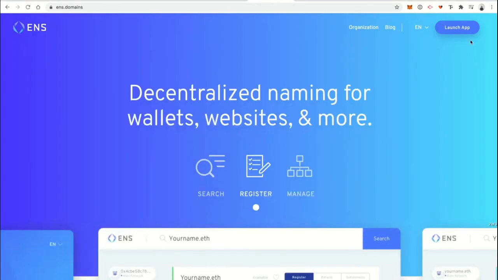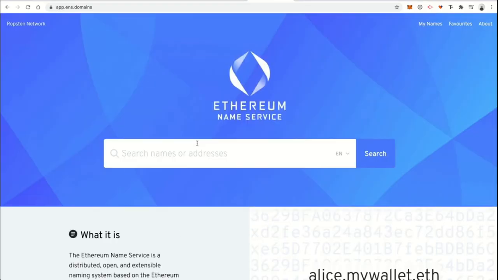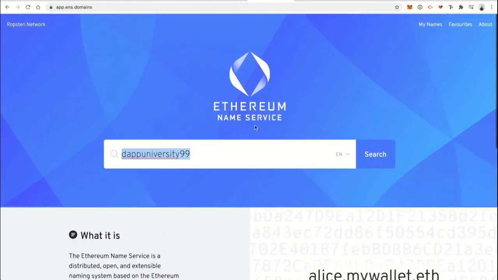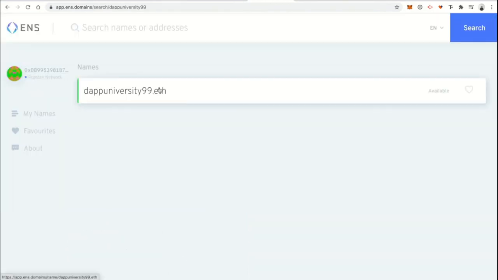Next, we'll go back to the ENS domains website and click launch app. I'm going to look for a domain name. Let's just say DApp University 99, just some random ENS name. You can do whatever name you want here, you can look for yours. I'm going to click search. All right, so it's available. So I'll click on this.